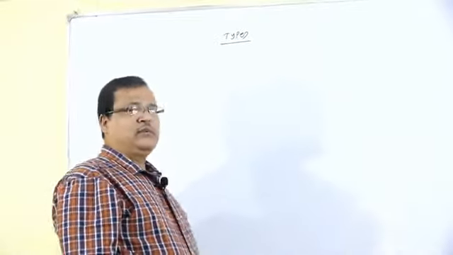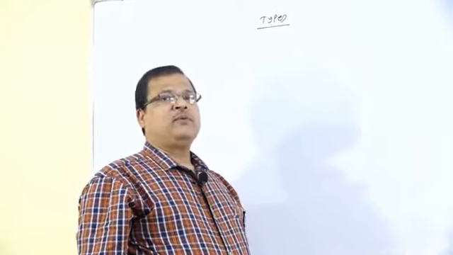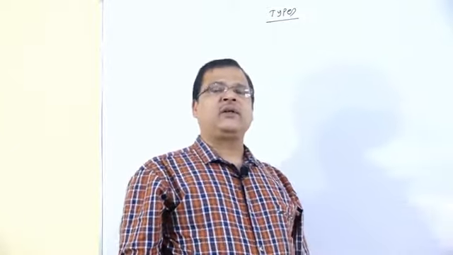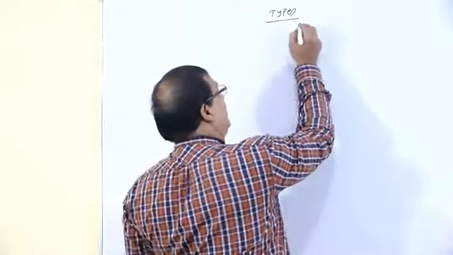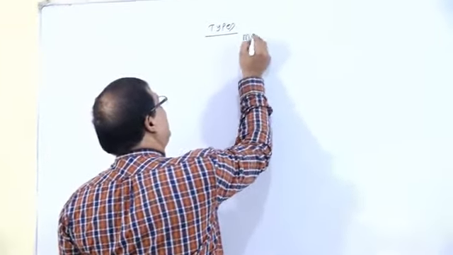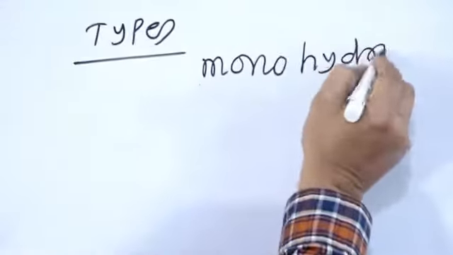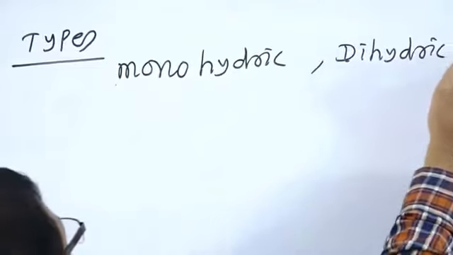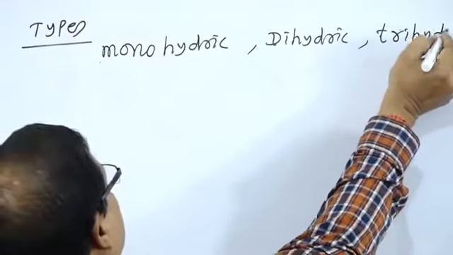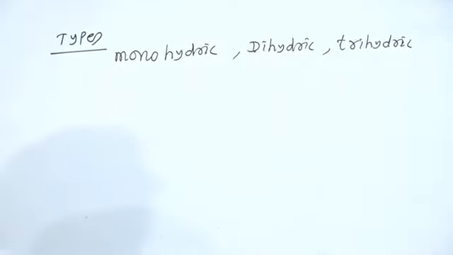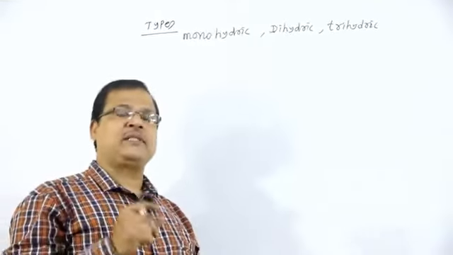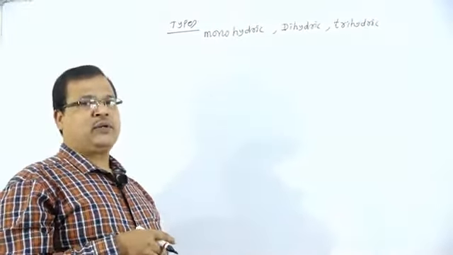Next we will see the naming of these compounds, what are the different types and their naming. Next one, types of alcohols. Depending upon the number of OH groups attached, they may be monohydric, dihydric or trihydric. Monohydric means the presence of one OH group. Dihydric means the presence of two OH groups. Trihydric means the presence of three OH groups.